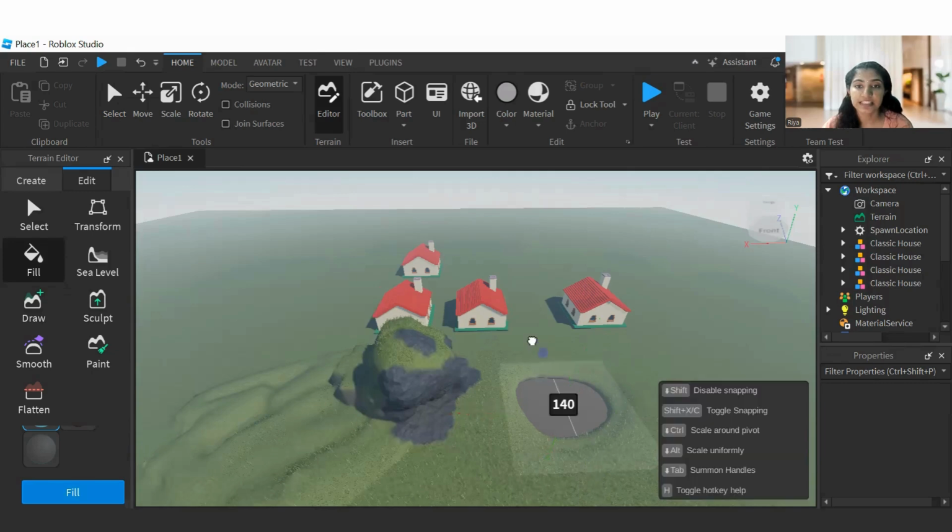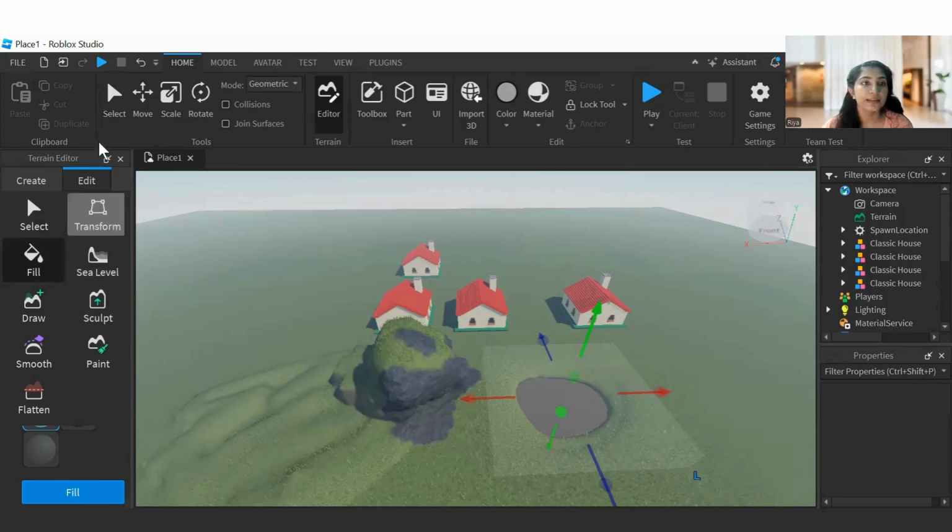So I want to make some adjustment in the selection. Then only it will be filled with water in that particular shape. Now let's try again.